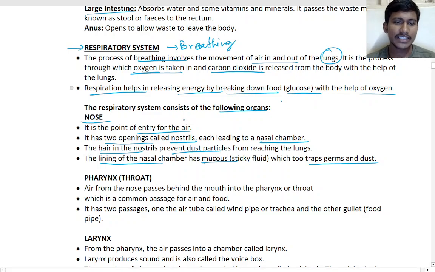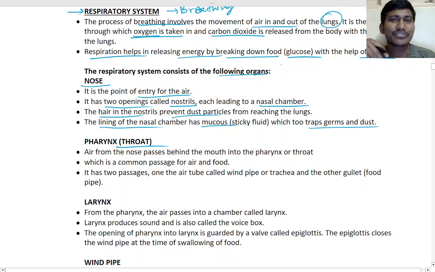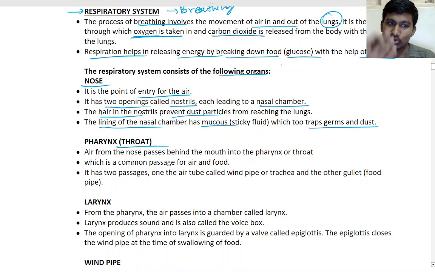So next is the pharynx, that is the throat. If you eat something and it goes into the windpipe, you will get a cough, right? So that is the throat. The throat connects what? There is the windpipe and also the food pipe, and that is inside the throat only.